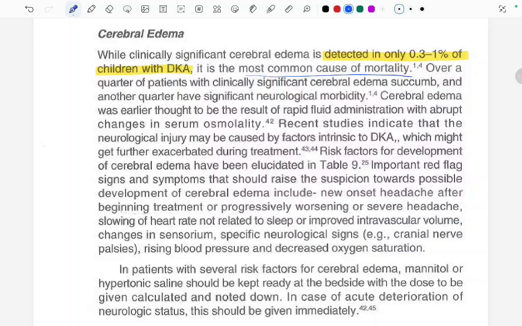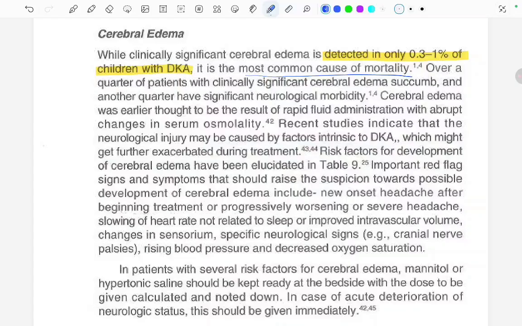Cerebral edema was earlier thought to be a result of rapid fluid administration with abrupt changes in the serum osmolality. Recent studies indicate that the neurological injury may be caused by factors intrinsic to DKA, which might get further exacerbated during the treatment. Risk factors for the development of cerebral edema have been elucidated in Table 9. We will read about that.